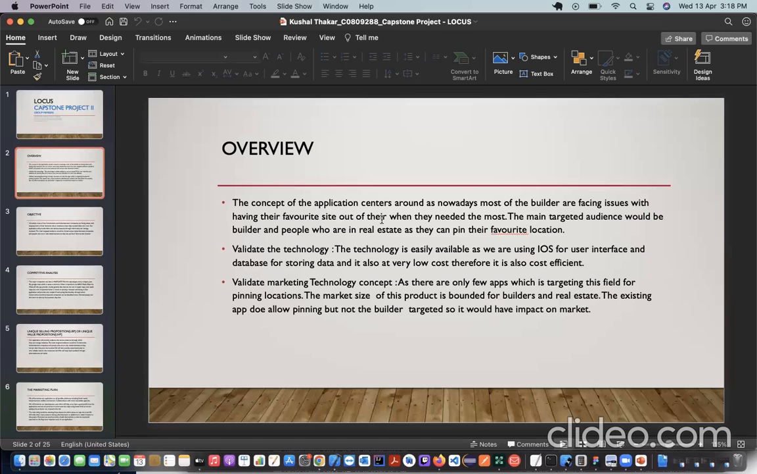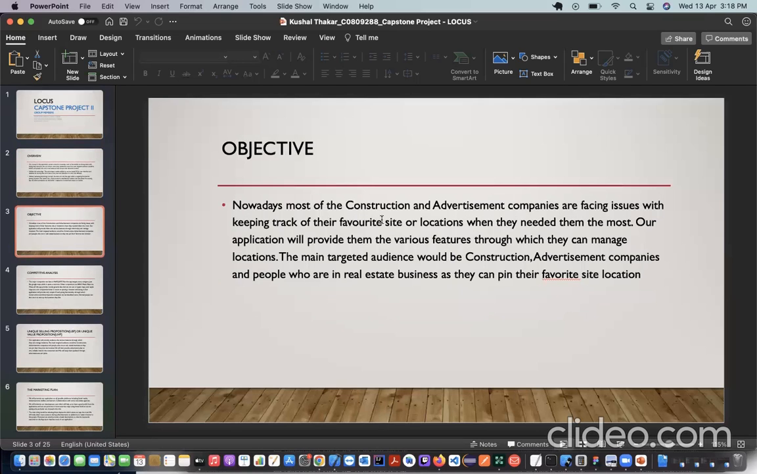The reason for this is that today construction and advertisement companies need to point out the locations where they need to work. Our application will provide them the opportunity to get things done in a smoother and faster way.